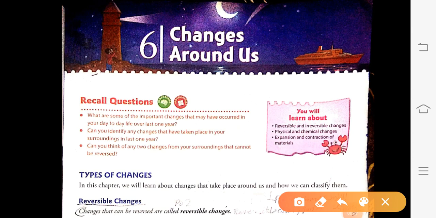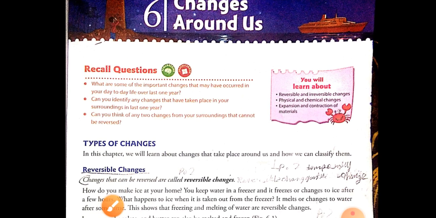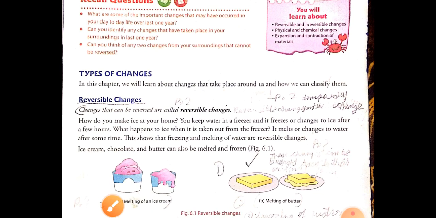Good morning, students. As we were studying chapter number 6, Changes Around Us, we have learned about two types of changes: reversible changes. Changes that can be reversed are called reversible changes. Example: ice can melt into water, and water on freezing again can change into ice. So this is an example of reversible changes.